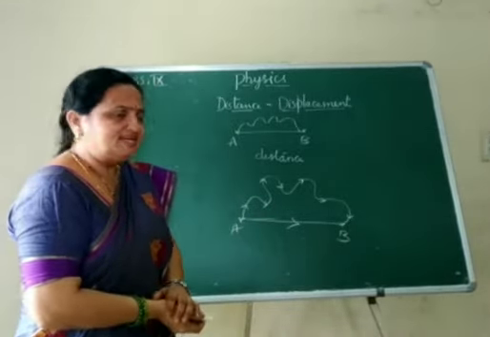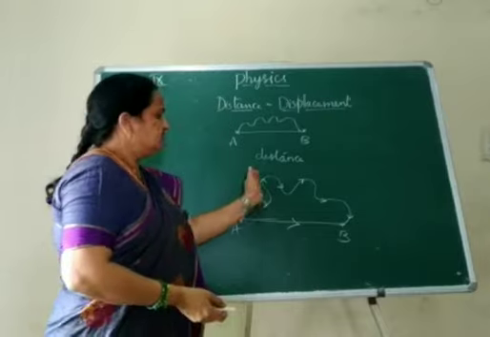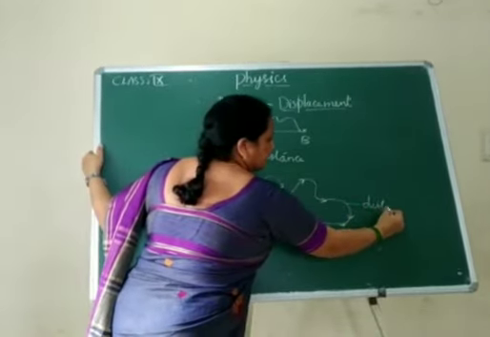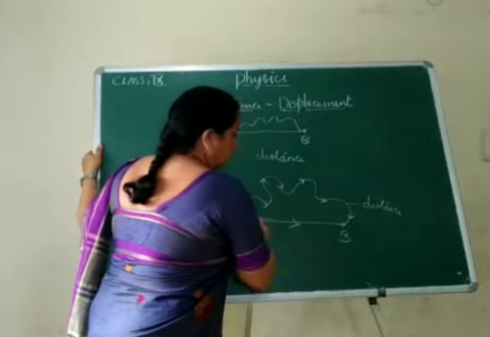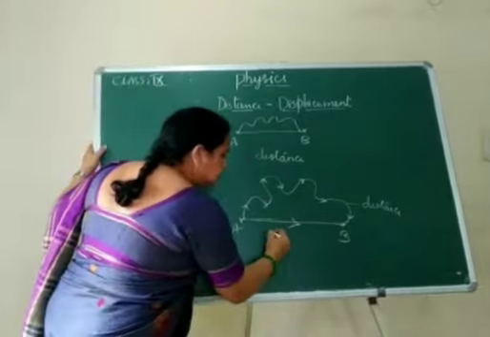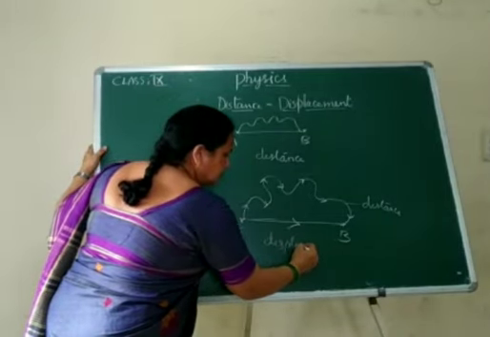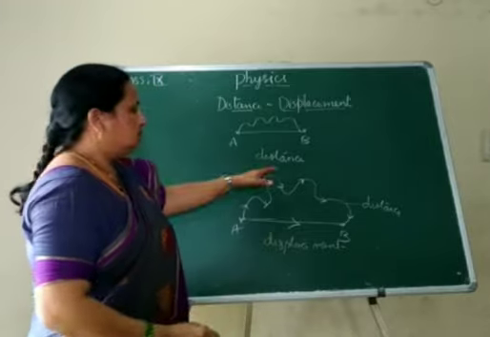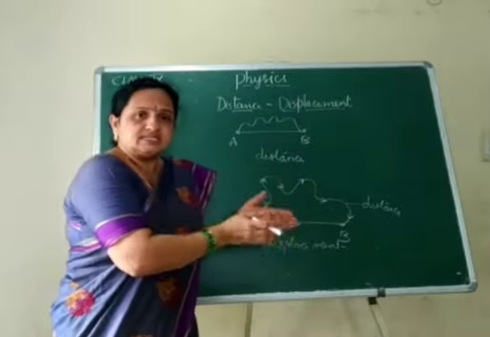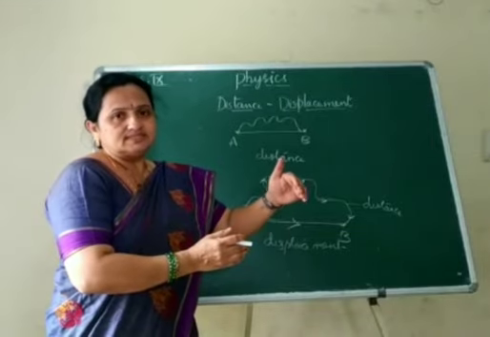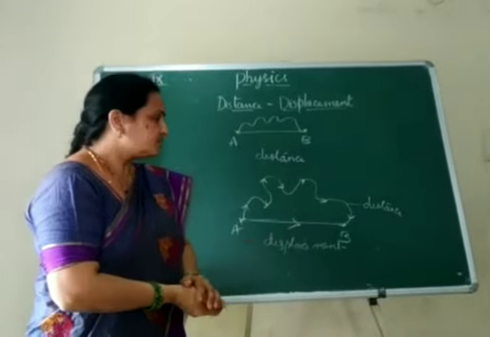So now you got that A to B in different directions is called distance, and A to B taken in only one direction is displacement. Both are used to find out the covered distance.